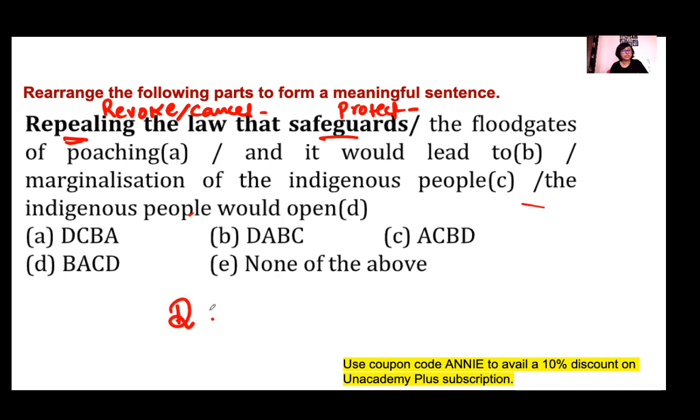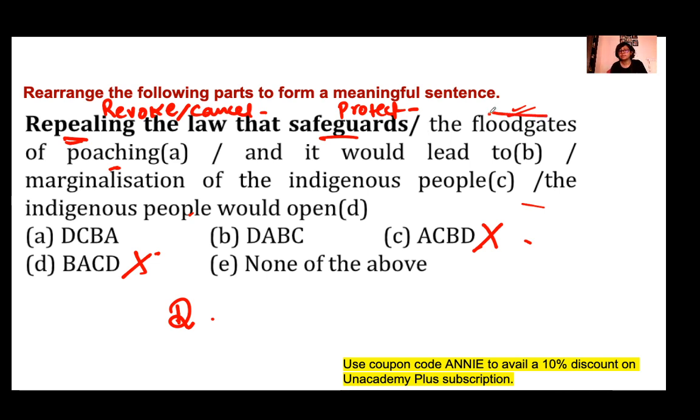So your sentence should start with D, indigenous people. If your sentence starts with D, then these two are wrong. Indigenous people would open what? Would open the floodgates of poaching. What does poaching mean? Poaching means to illegally hunt animals. And what does floodgate mean?